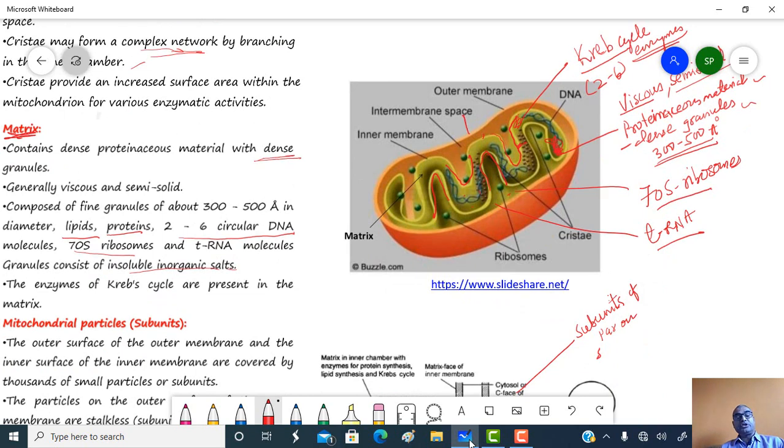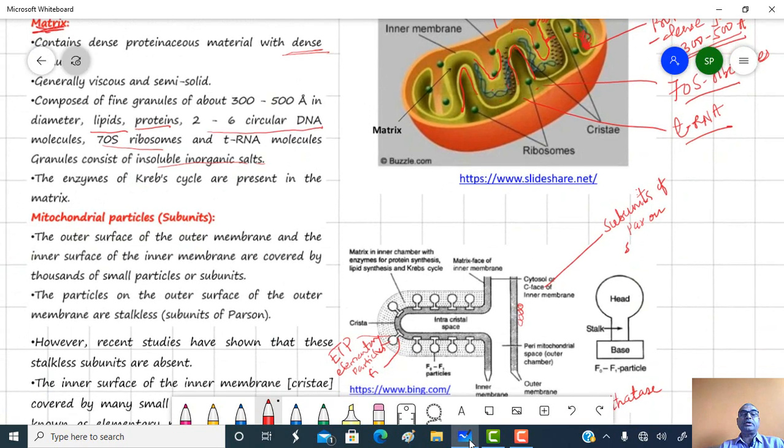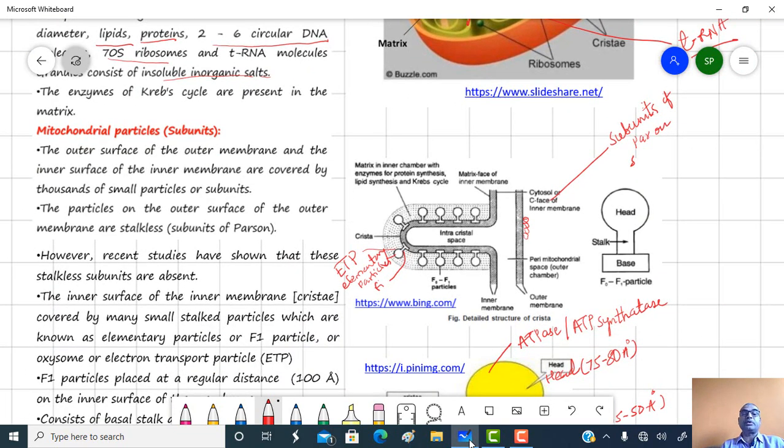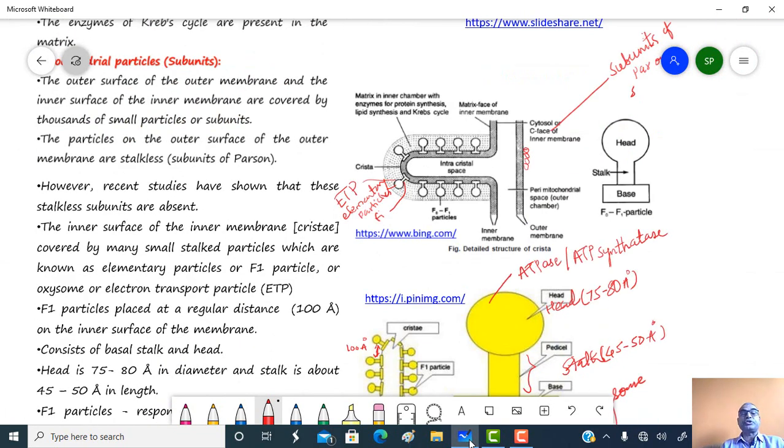Then the next one is the mitochondrial particles, also called subunits. This is the outer membrane, this one is the inner membrane, this is the region of the matrix, and this inner membrane projects inward, forming a structure called the cristae.